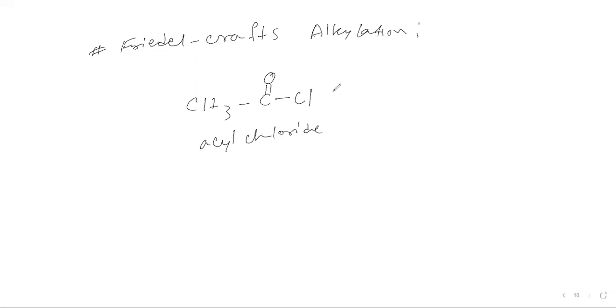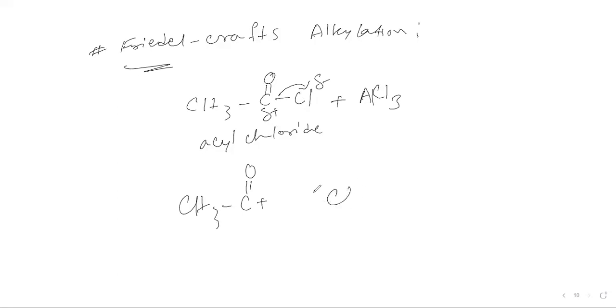So how is this acyl chloride going to react? When it is present, the conditions are the same, and the catalyst is anhydrous AlCl3. The reaction is something like this. There will be heterolytic bond fission, with a partial negative and a partial positive charge. We will have this as our electrophile, and AlCl4 minus will be there.